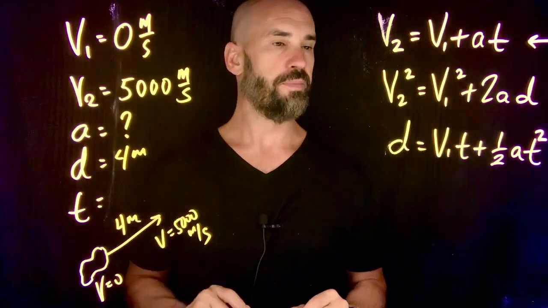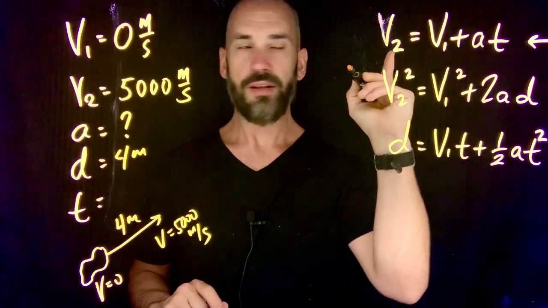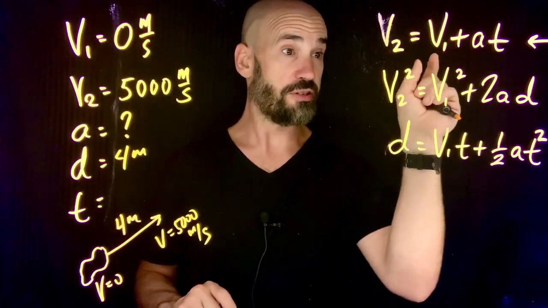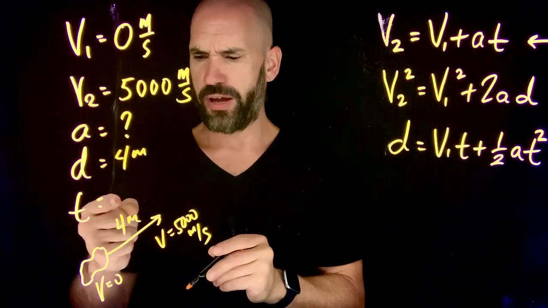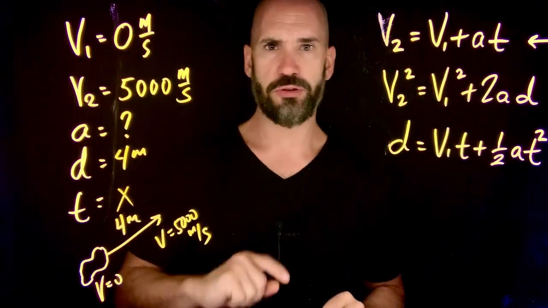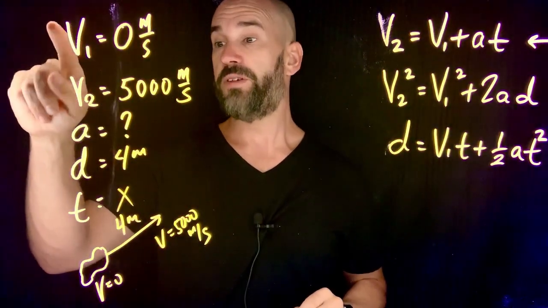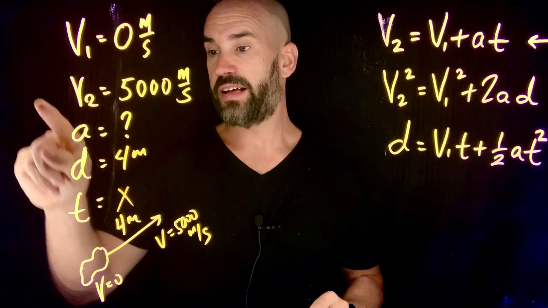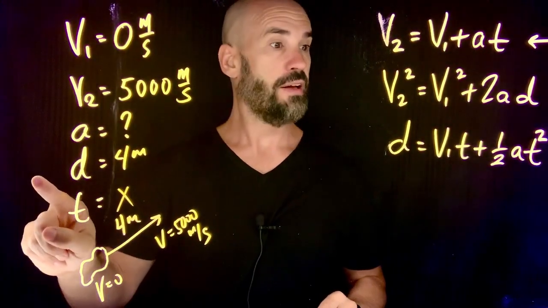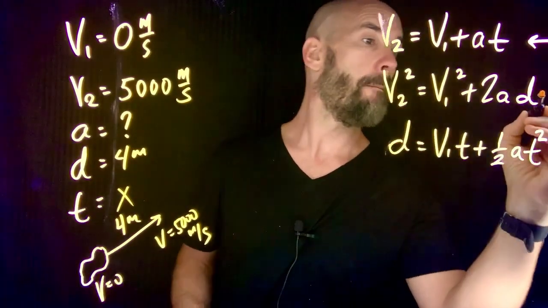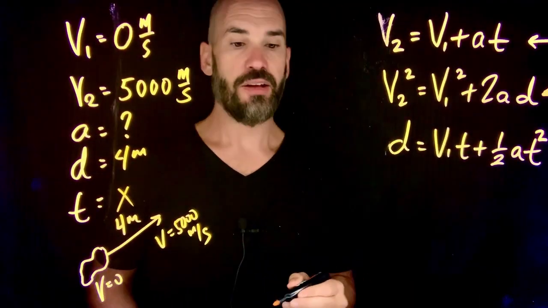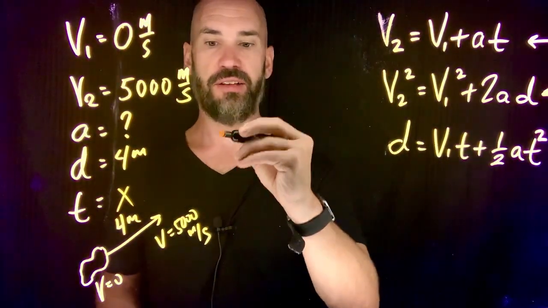So here's the deal. We have to do step 2, which is to pick which kinematic equation works based on what we have. Okay? And by the way, do we have time? No. That's our poop emoji. Okay. So V1, V2, A, and D. These are the guys that we have or need, right? Which equation has V1, V2, A, and D? Boom. This guy. Okay, so we go ahead and start solving this bad boy.